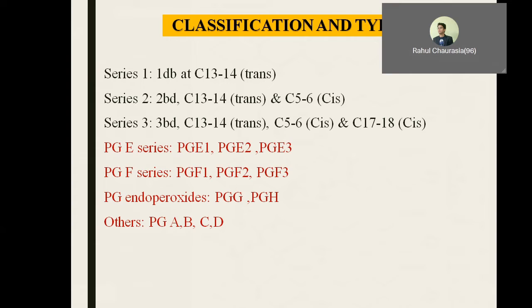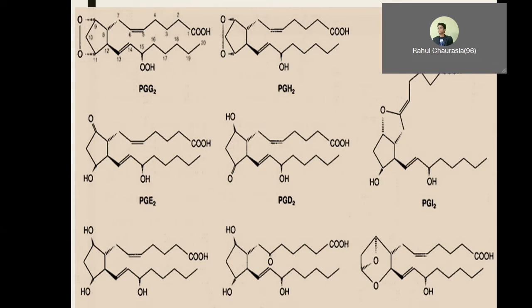Now coming to the types. We have different types: PGE series, F series, PG endoperoxides and others. In the PGE series, we have PGE1, E2, E3. In the PGF series, we have 1, 2, 3, and in PG endoperoxides, we have PGG and PGH. The others include prostaglandin A, B, C, D, but out of all these, the most significant ones are PGE and PGF. So these are the various structures of all these molecules. We need not learn them, but for the knowledge sake, we must know this.